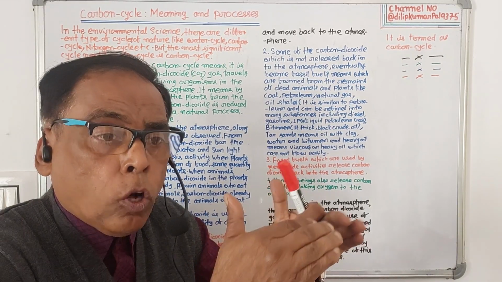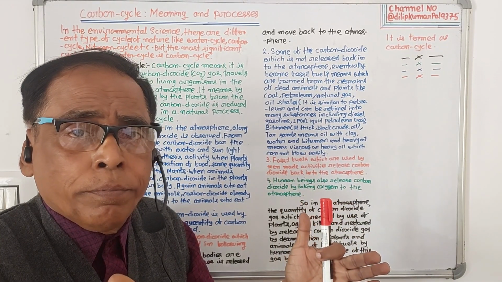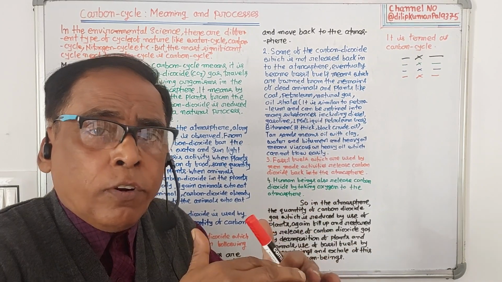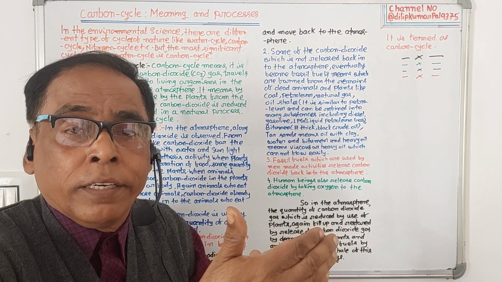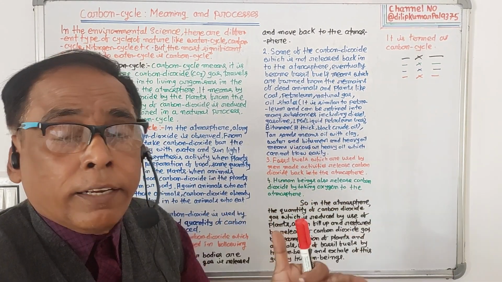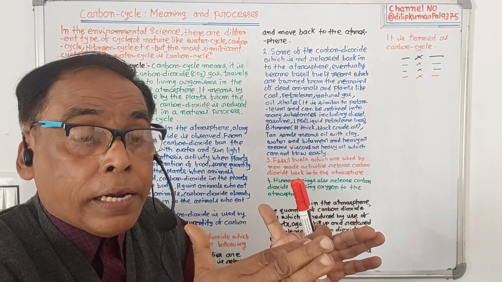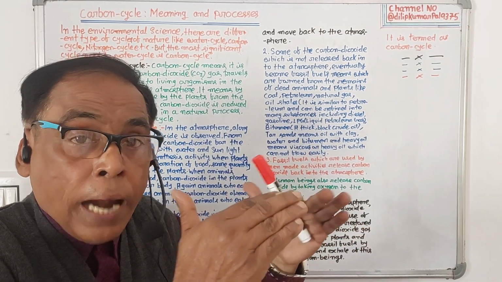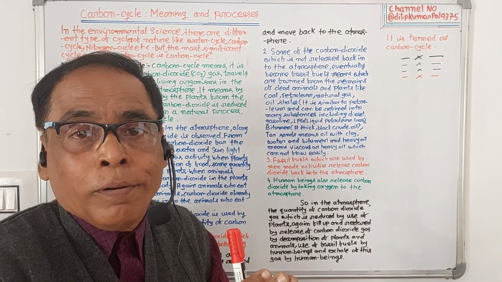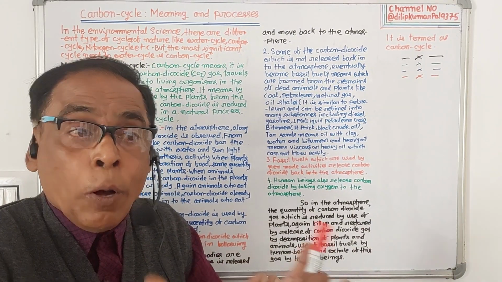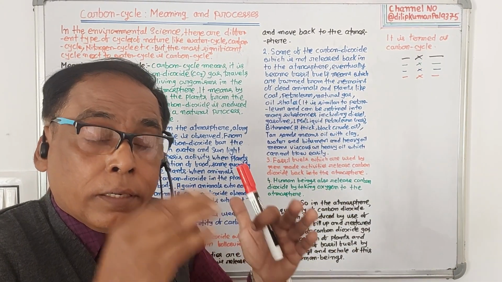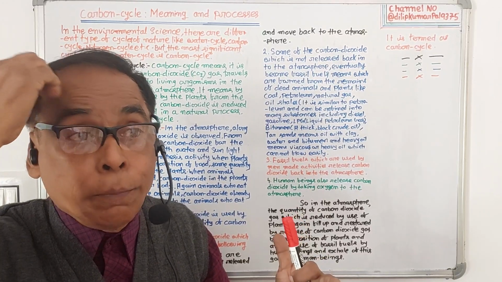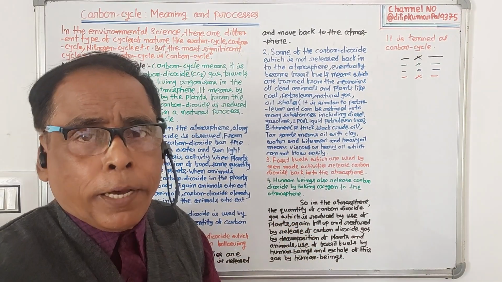Number two, from the decomposed bodies of plants and animals, carbon dioxide is released. When plants and animals die, their bodies are decomposed, and the carbon dioxide deposited in them is released to the atmosphere.